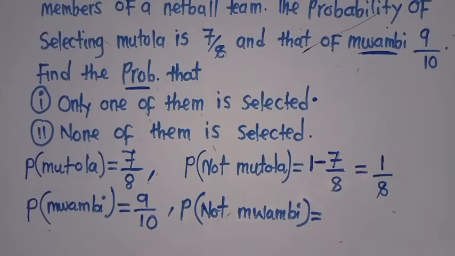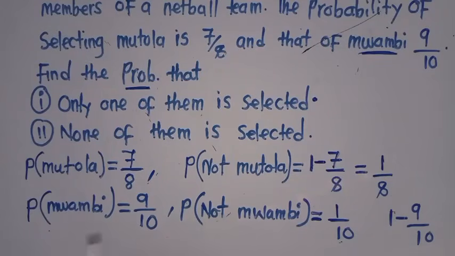So the probability of not Mwambi, what is the answer? We are discussing these questions together. The probability of getting Mwambi is this one. The probability of not getting Mwambi is what? 1/10. How did we find this answer? You just say 1 minus the probability of getting this one, which is 9/10. This is what we are supposed to do.